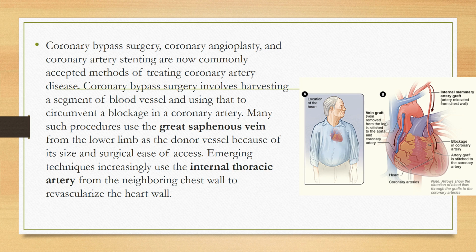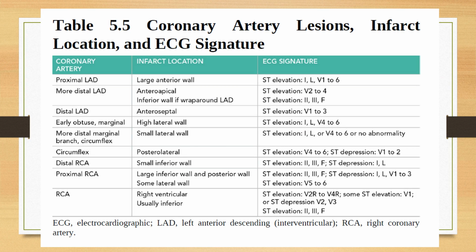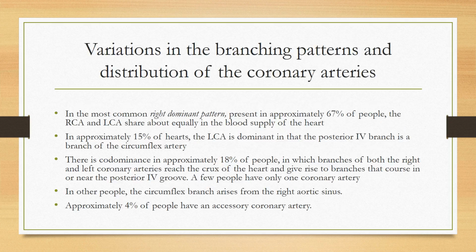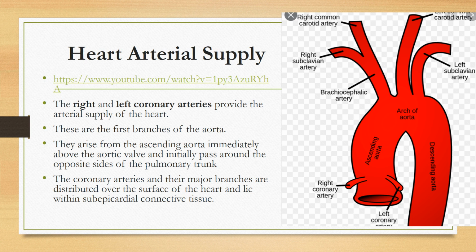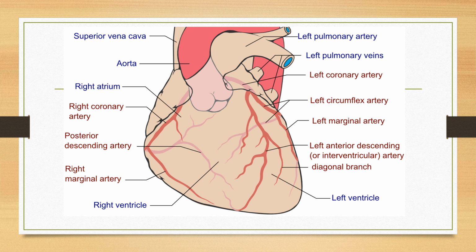So this was the lecture in which we have discussed everything about the arterial and venous drainage of the heart. I hope you have understood each and everything. So I will tell you the summary. We have discussed the right and the left coronary arteries. They are the branches of the ascending aorta. They originate from the right aortic sinus or the left posterior aortic sinus respectively. So they supply the heart.